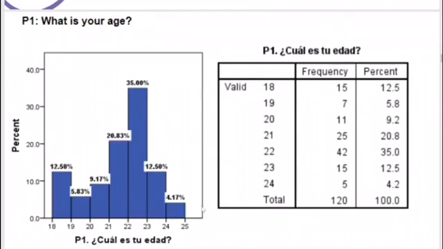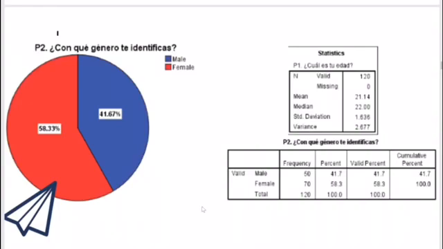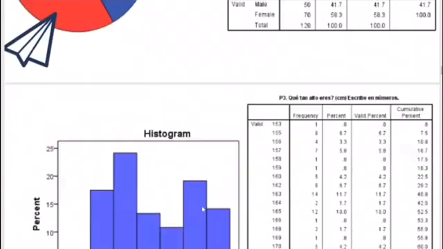The results of the first question, what is your age, show that 35% of answers claimed they were 22 years old. 43.88% of answers to this question claim they were students under the age of 22. The results of the second question, what is the gender you identify with, show that 58.33% of the answers claimed they were women, while the other 41.67% of answers to this question claimed they were men.